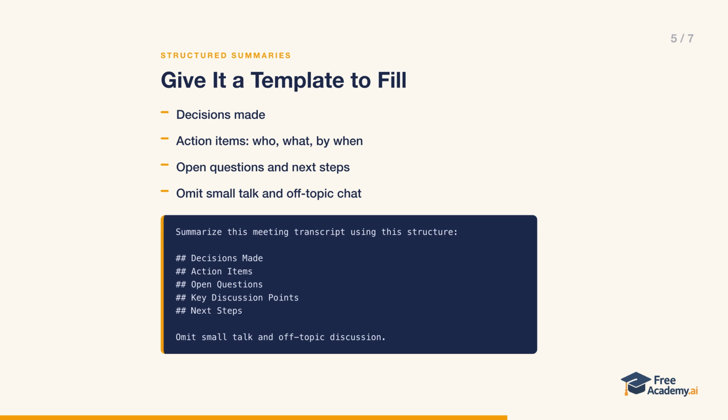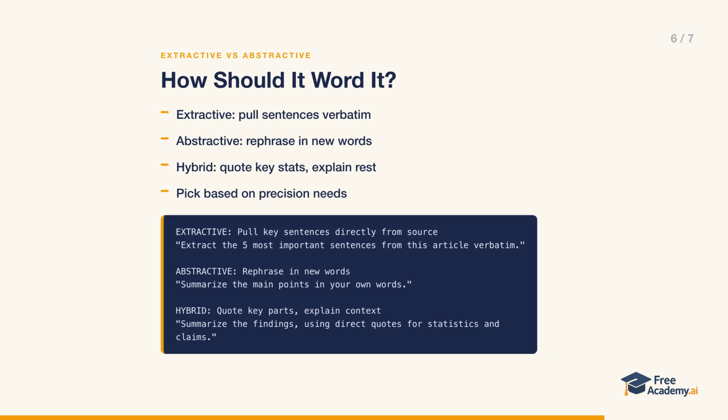That last instruction matters as much as the headings, because filtering out noise is half the job of a good summary. When you hand the model a structure, you remove all the guesswork about format. It just slots the content into your sections, and you get notes you can actually act on instead of a wall of text. There's one more choice worth knowing: how the model words the summary.